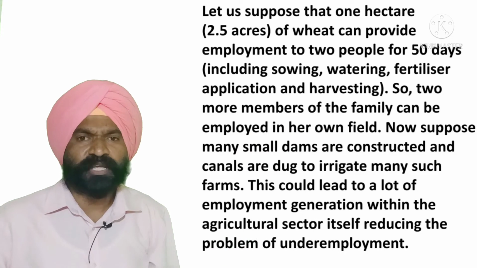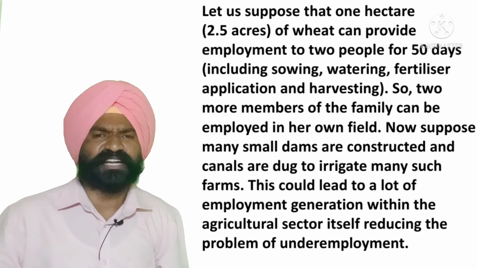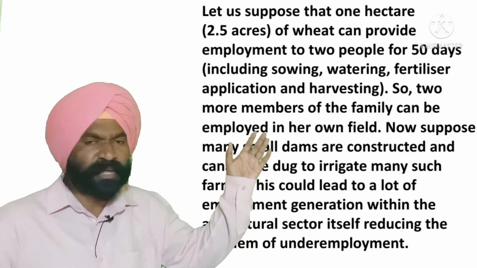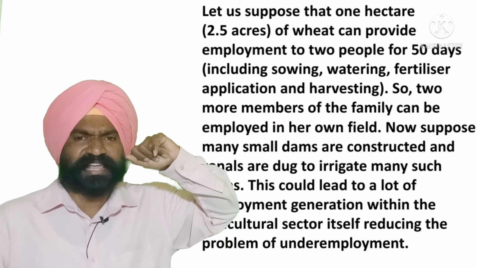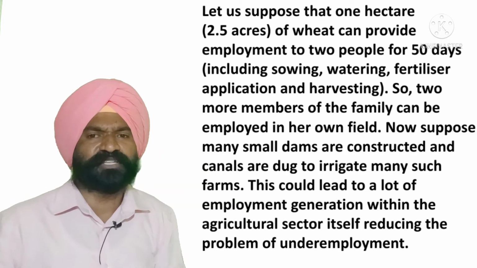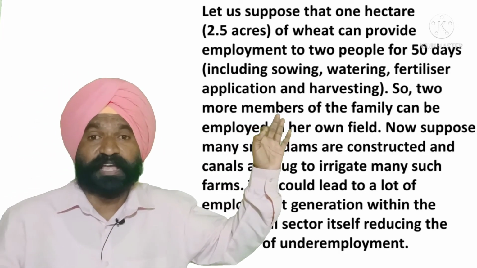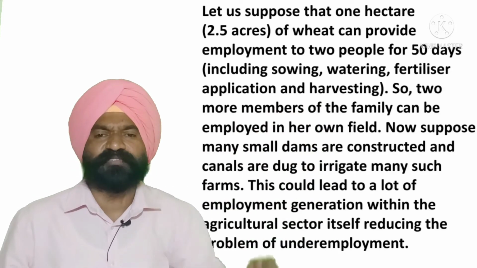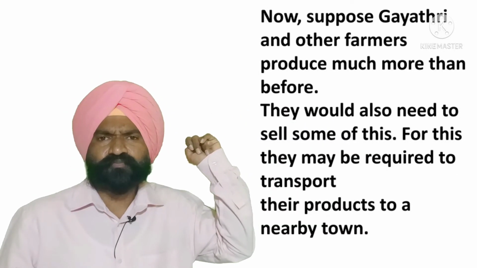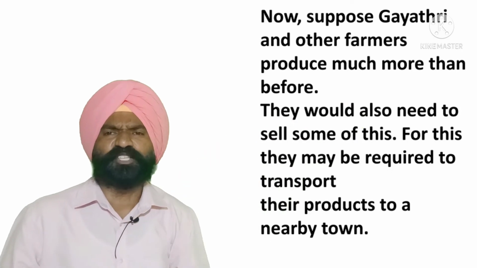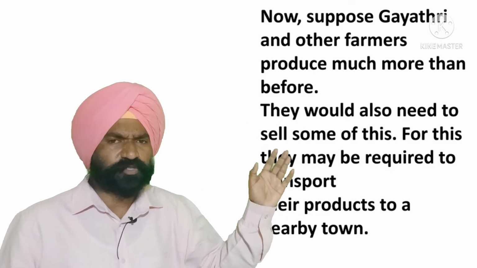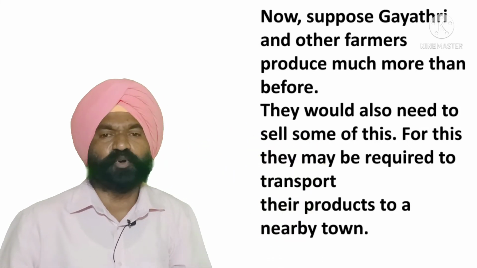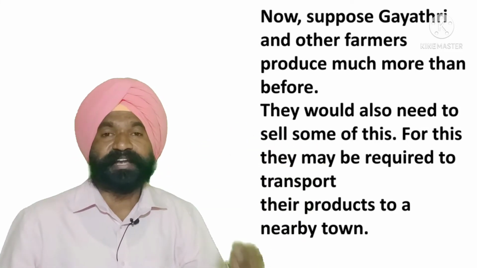Now suppose many small dams are constructed and canals are dug to irrigate many such farms. This could lead to a lot of employment generation in the agriculture sector itself, reducing the problem of unemployment. Now suppose Gayatri and other farmers produce much more than before; they would also need to sell some of this. For this, they may be required to transport their products to a nearby town.